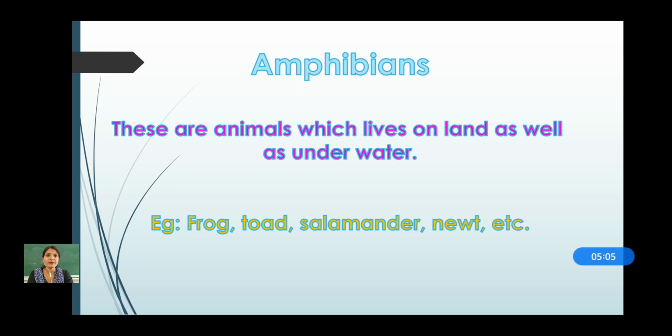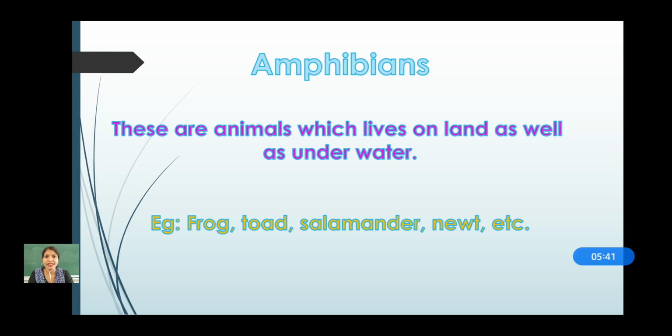Okay. Now next one, amphibians. Now who are amphibians? These are animals which live on land as well as under the water. Okay. It is quite obvious that frog, toad, salamander, newt, etc. they all are amphibian. Now how is it possible that they can live on land as well as in water? Can we live in water also? No. Why we cannot? Yes, because we have lungs to breathe and we do not have gills to breathe.